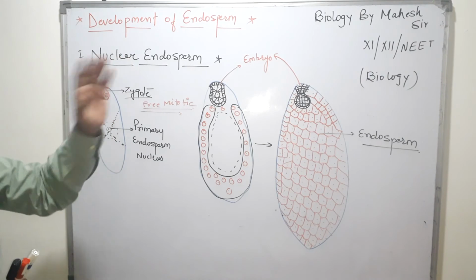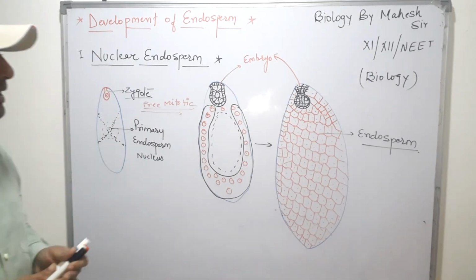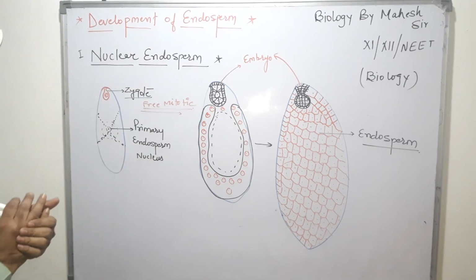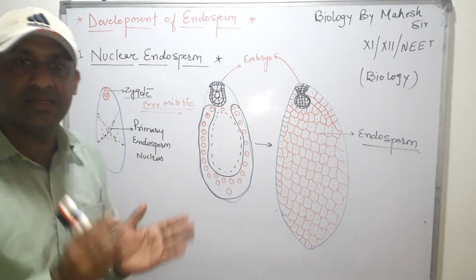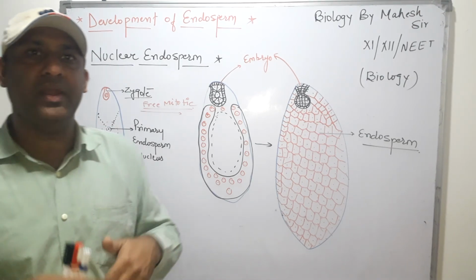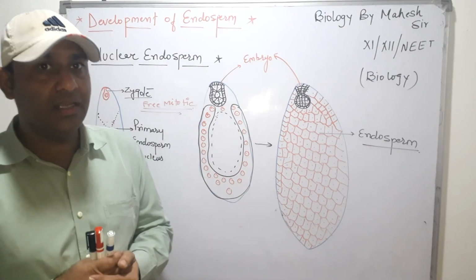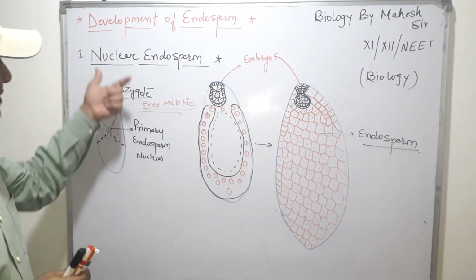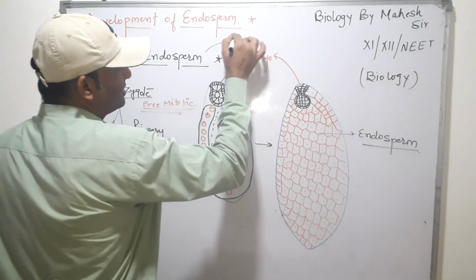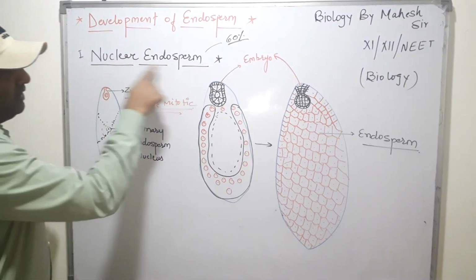So this is the nuclear type of endosperm. Clear? This endosperm provides nutrition to the developing embryo. Again, repeat: the endosperm is formed by double fertilization and triple fusion. Endosperm is useful for providing nutrition to the developing embryo and in some cases to the seedling. The nuclear type is the most common in angiosperms; approximately 60% of angiosperms possess the nuclear type of endosperm.